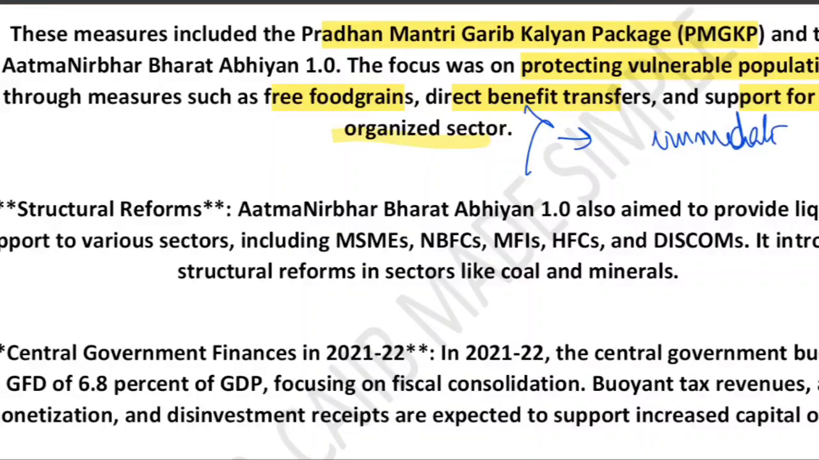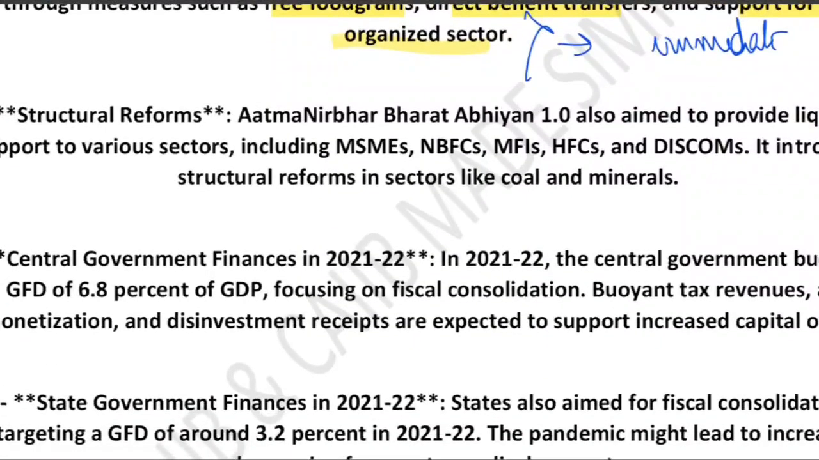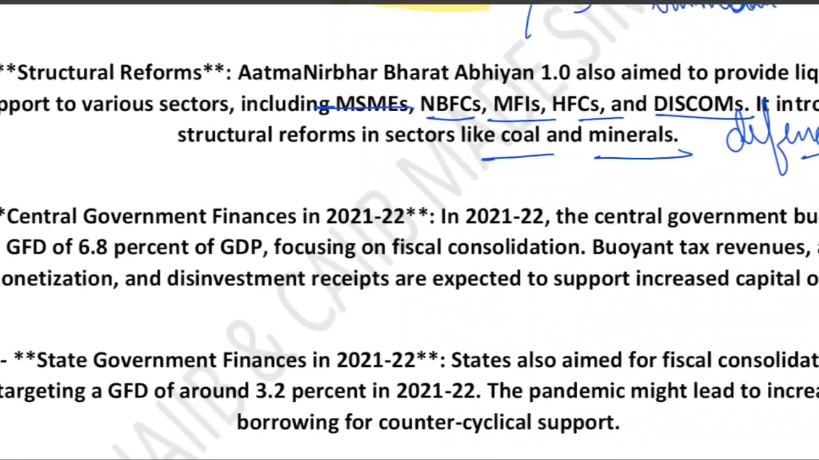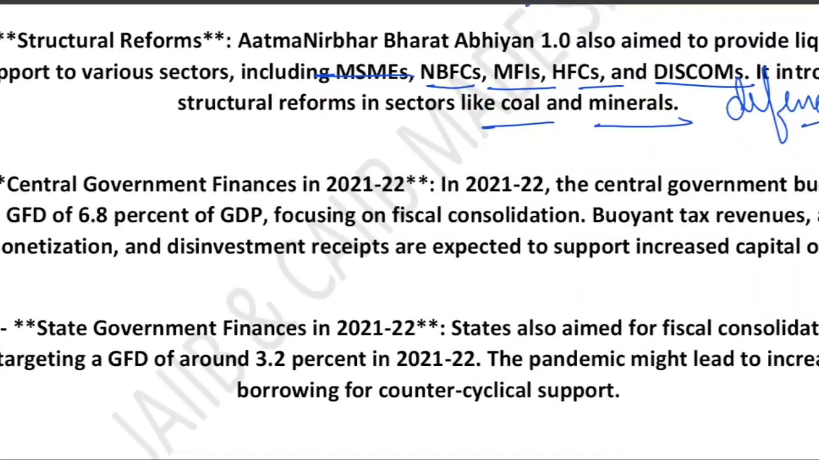Now there is something called Atmanirbhar Bharat Abhiyan 1.0. This package focused on giving businesses more money and more flexibility so that they could survive the pandemic. It includes liquidity support for MSME, NBFC, HFC, MFI, Discom. It also includes structural reform in big sectors like coal, mineral, defense, agriculture. These reforms aim to improve long-term productivity and make India more self-reliant. The main point to remember is liquidity support.